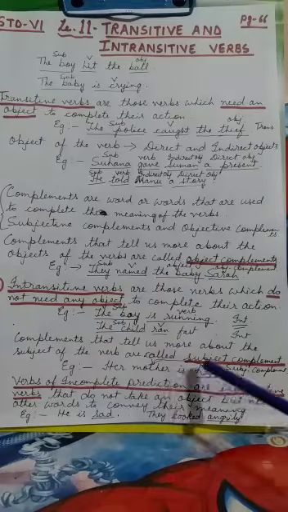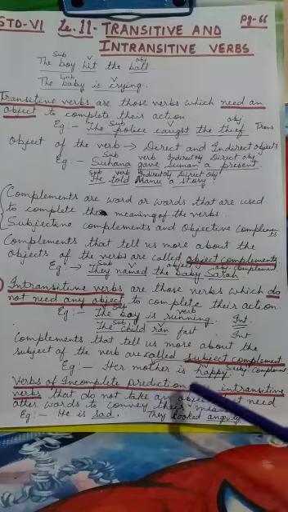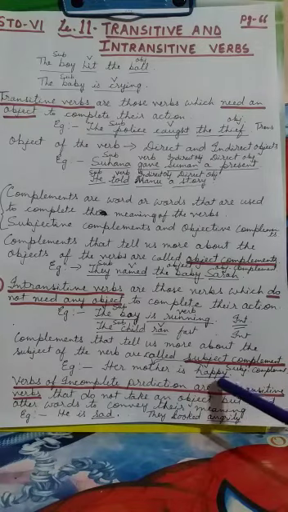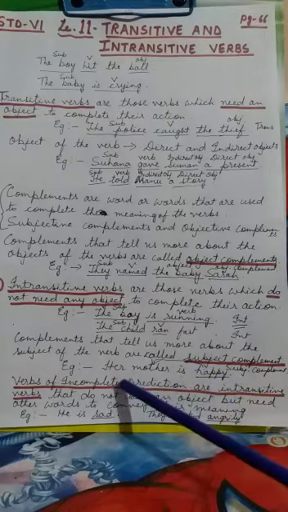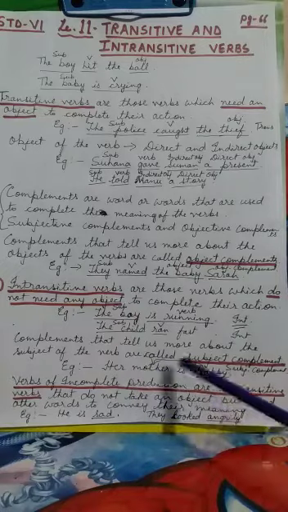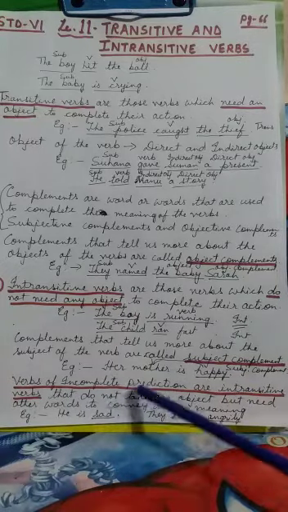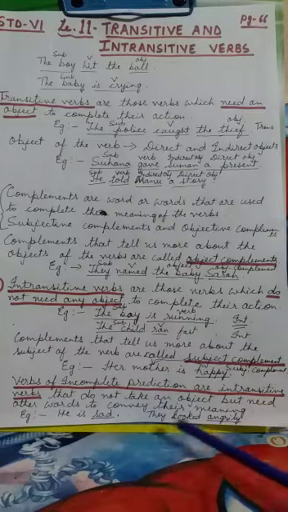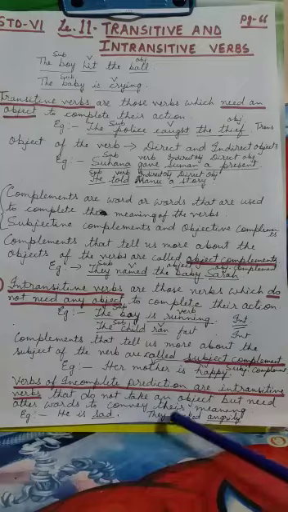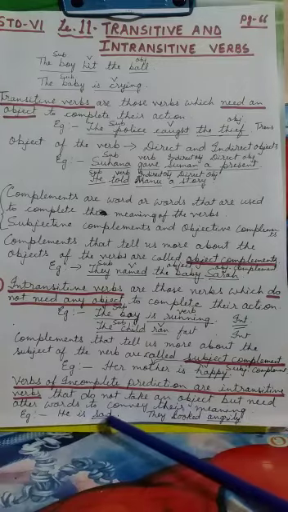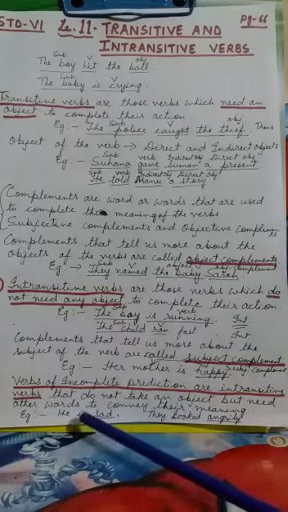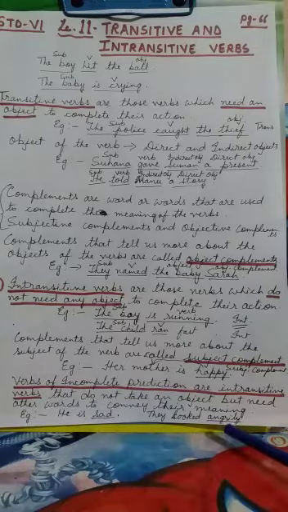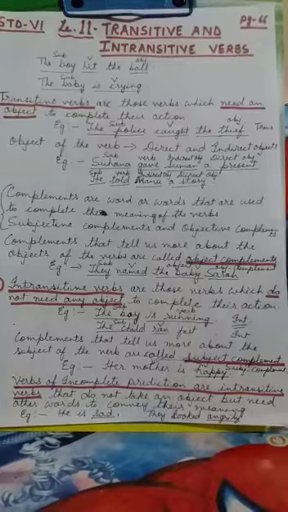Now in the case of intransitive verbs, we can have a subject complement, because an object is not there. So if the complement tells you about the subject, it is known as a subject complement. And verbs of incomplete predication are intransitive verbs. Okay, and they do not take any object but need other words to convey their meaning. You add a certain word, that is known as a complement, to the verb of incomplete predication to complete the meaning in that sentence. Okay, that is all in this chapter.